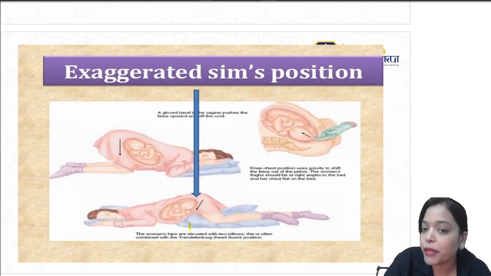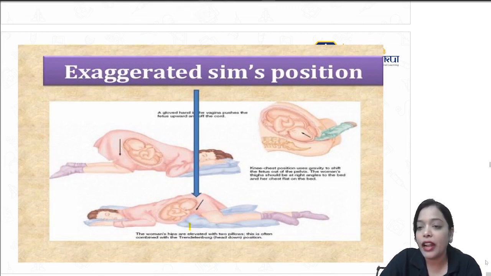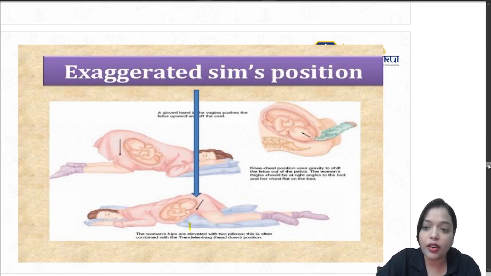If the presenting part is on the cord, you lift the presenting part to relieve the compression. The fourth thing you can do is the bladder filling, that is the Vago method, where by bladder filling the uterine contractions will come down, and that will decrease the cord compression, right?